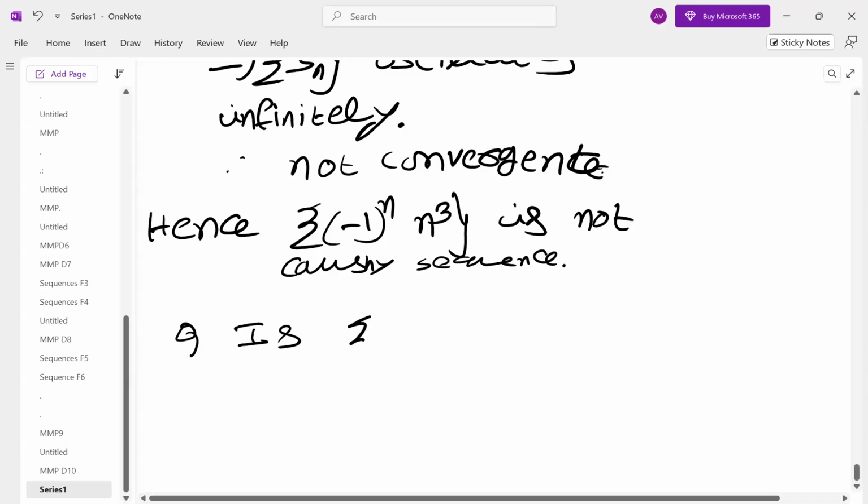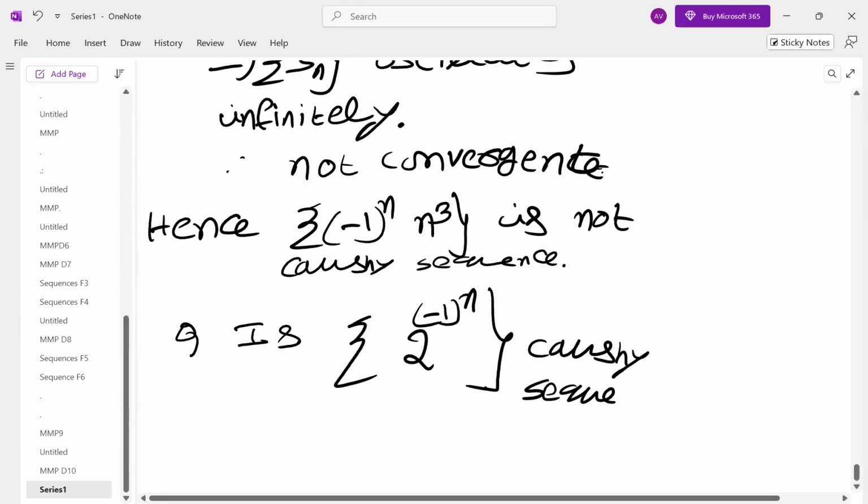Is the sequence a Cauchy sequence? Shall we take n square? One more, I'll take n square.